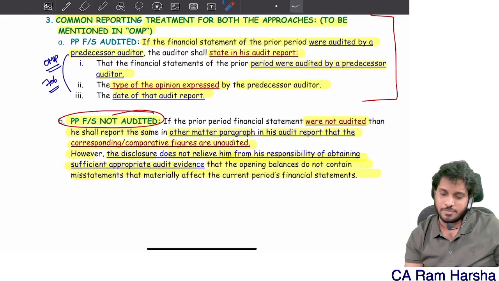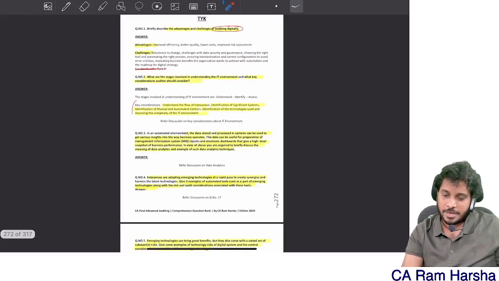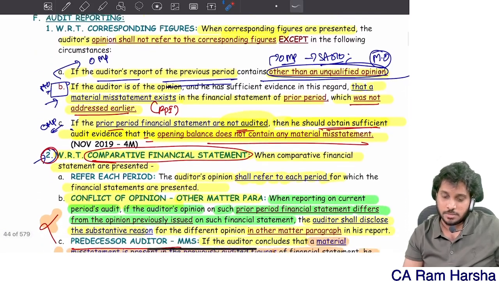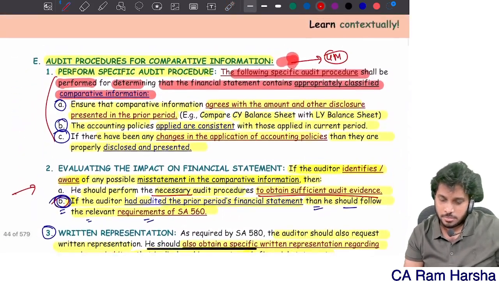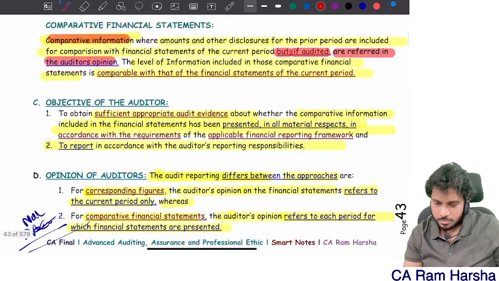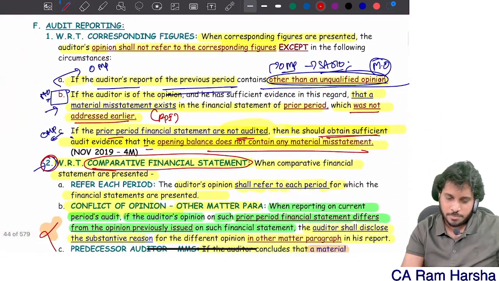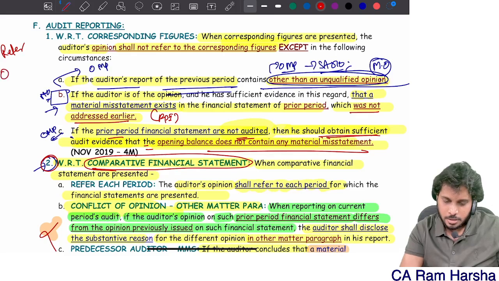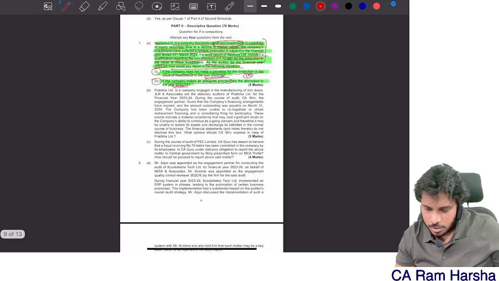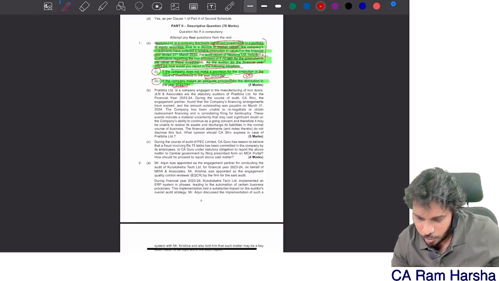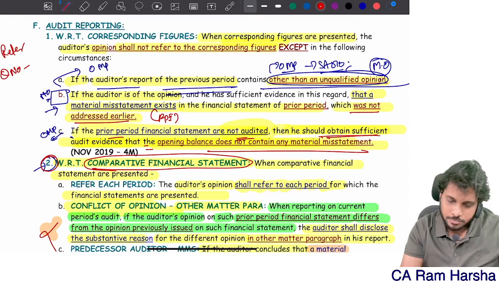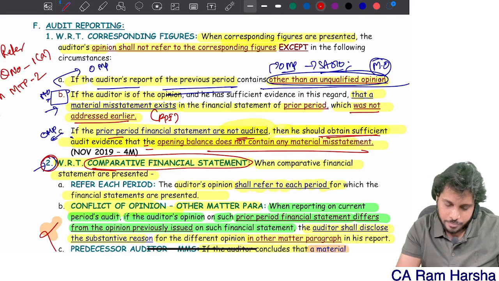That's a little bit in-depth question. So better, here you make a note. Refer question number 1A in MTP 2, November 2024 exams.